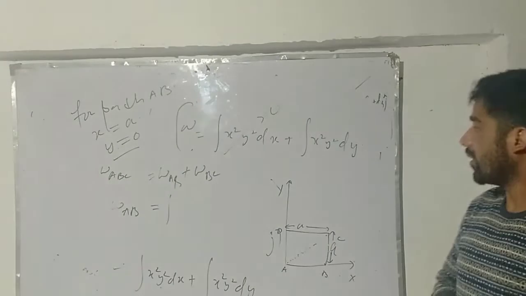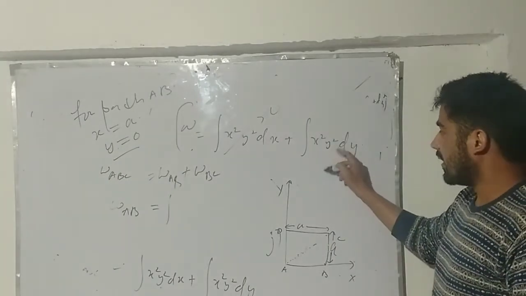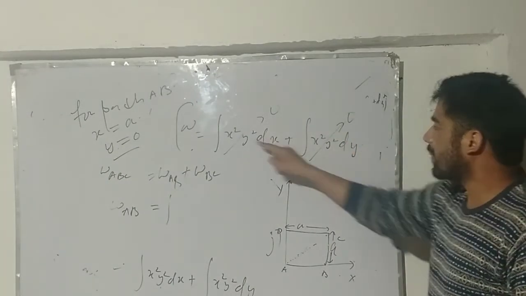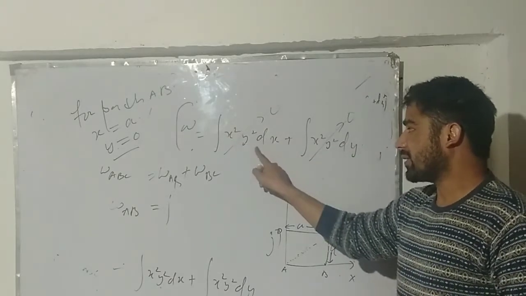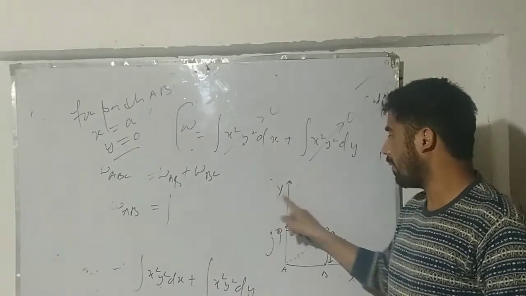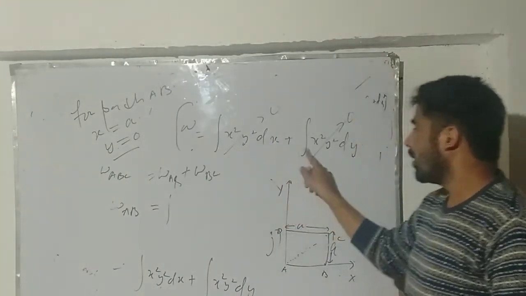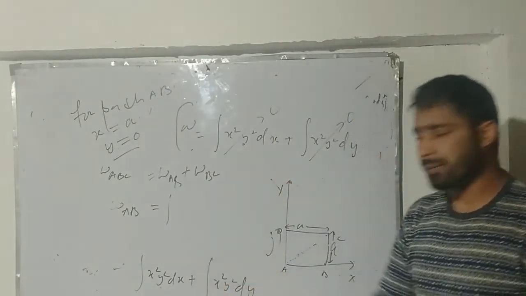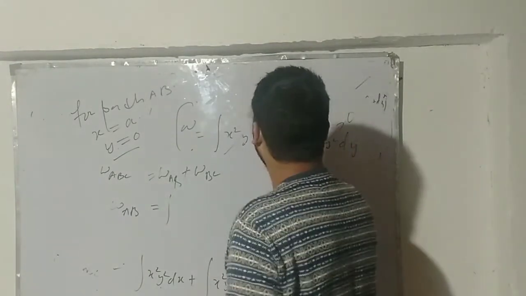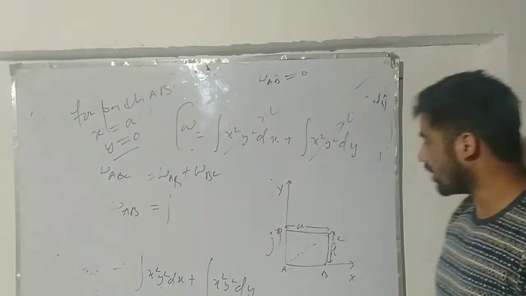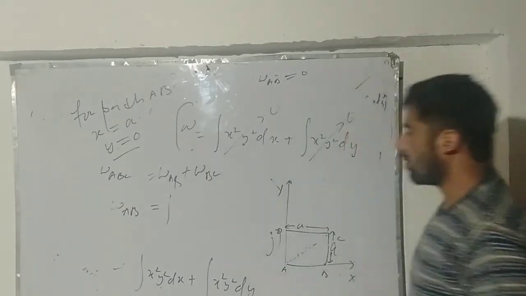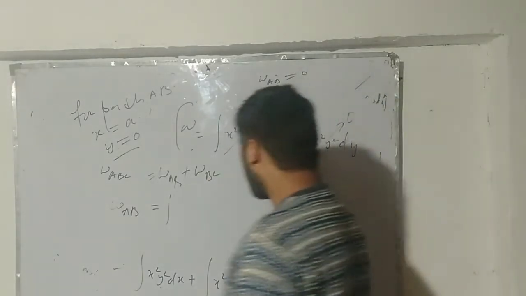And y is again 0 here, so this whole term will be 0. After solving this integral, I have y; if I integrate with respect to x, y will be constant, but if I put the value of y as 0, there is no need to do this. So the work done along the path AB is going to be 0.